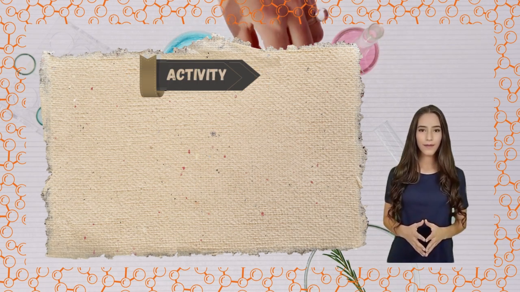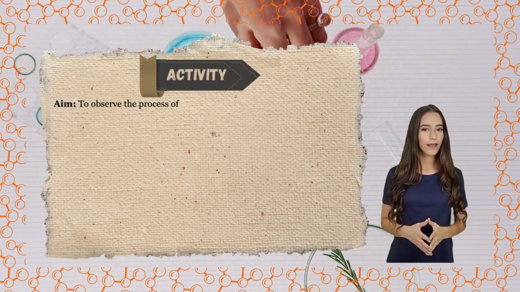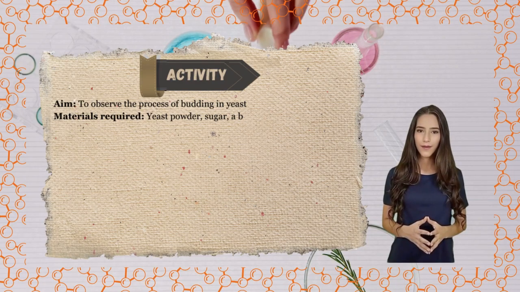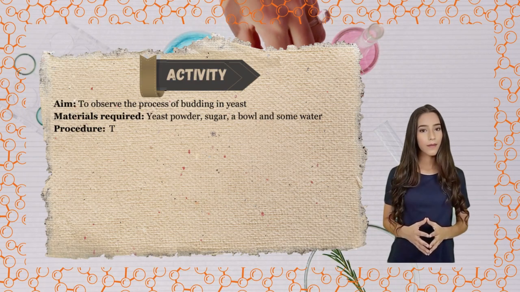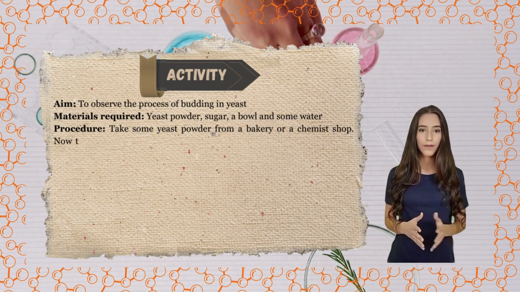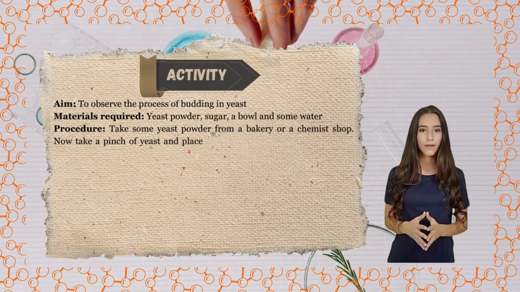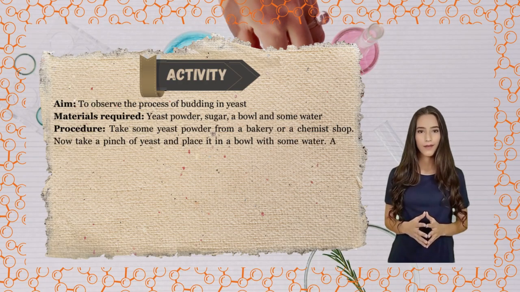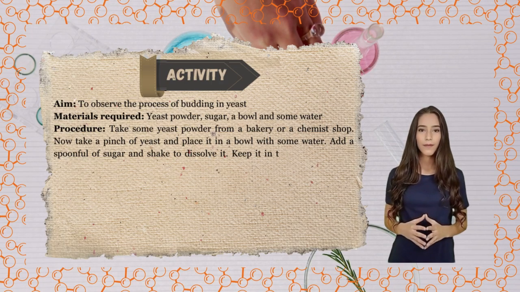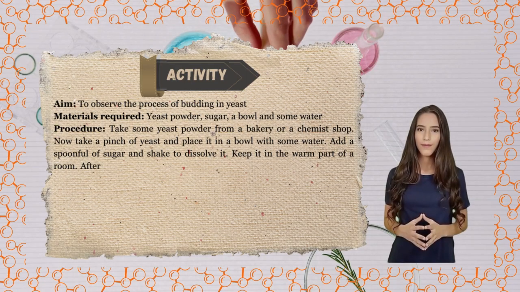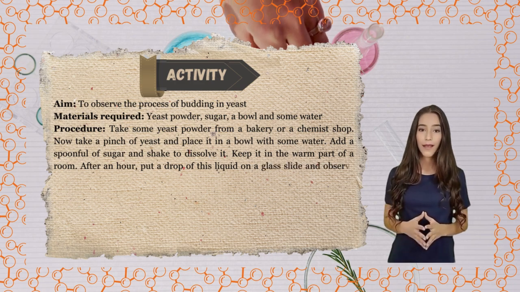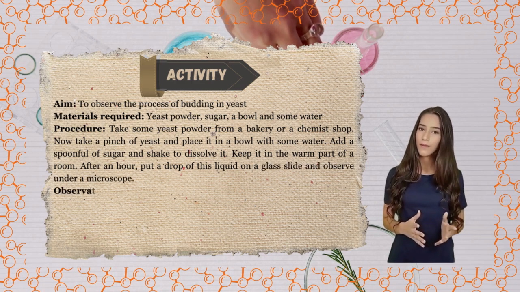Activity. Aim: to observe the process of budding in yeast. Materials required: yeast powder, sugar, a bowl and some water. Procedure: take some yeast powder from a bakery or a chemist shop. Now take a pinch of yeast and place it in a bowl with some water. Add a spoonful of sugar and shake to dissolve it. Keep it in the warm part of a room. After an hour, put a drop of this liquid on a glass slide and observe under a microscope.